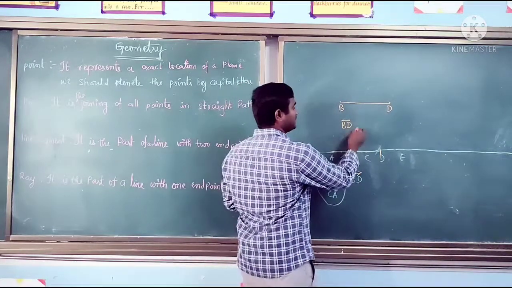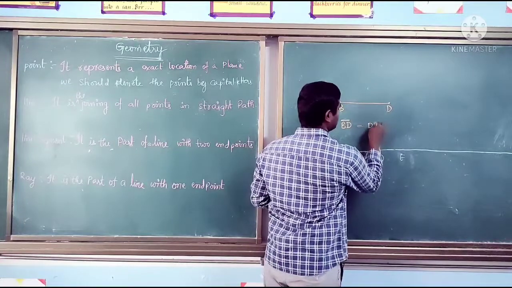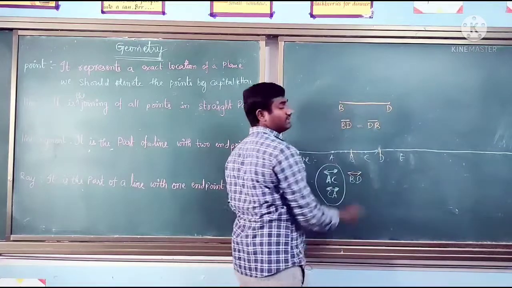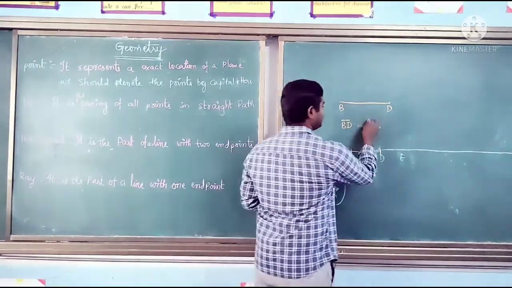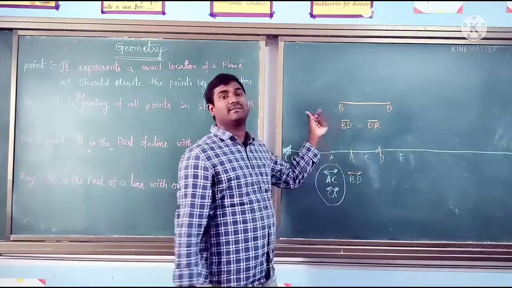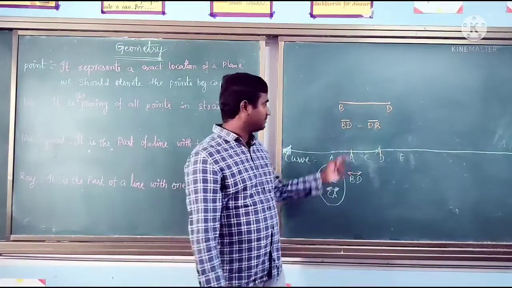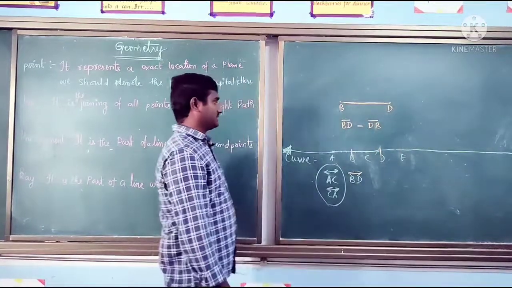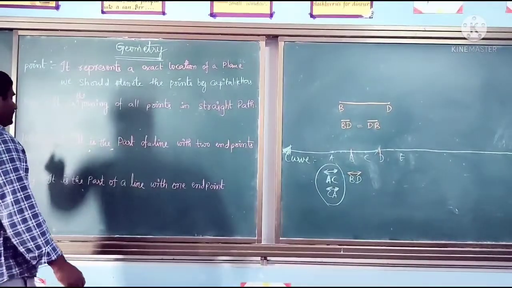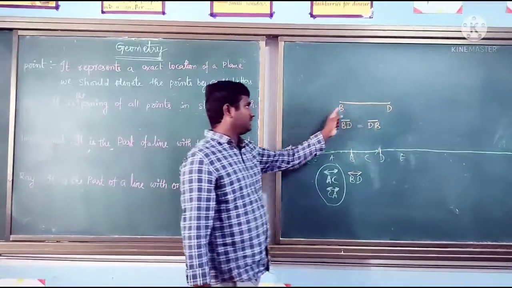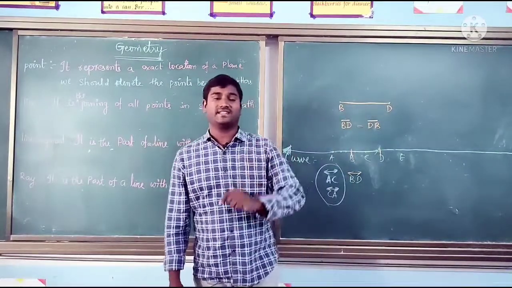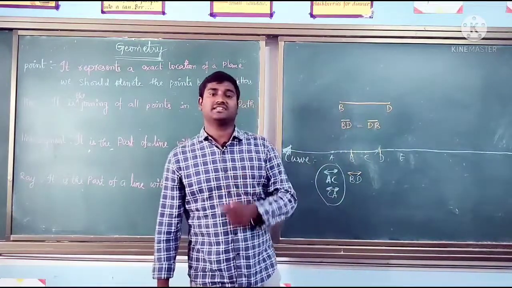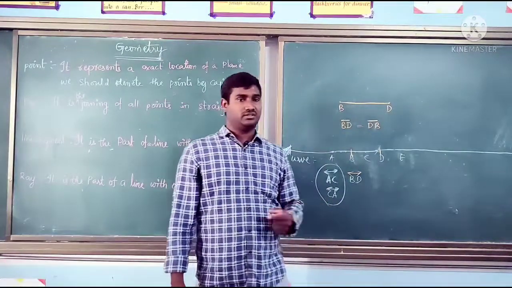We can also give this the name DB. From B to D, how much distance is there? From D to B it is also the same distance. So these two represent the same line segment. That means B is one of the endpoints. Next, a line segment has a length, and we can measure the length of the line segment in centimeters, meters, or kilometers. That is distance.